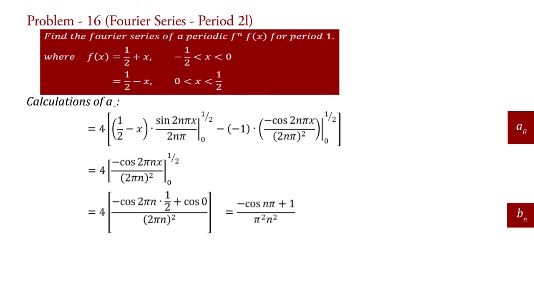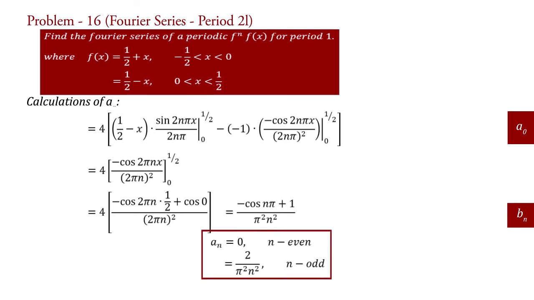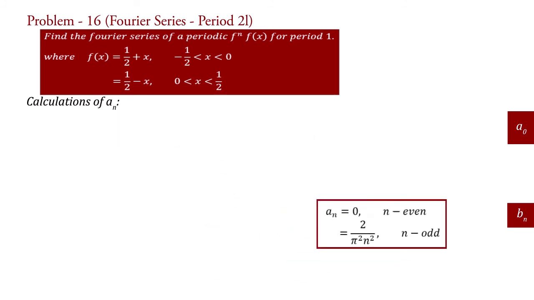For n even, cos n pi equal to 1, and therefore minus cos n pi plus 1 equal to 0, and therefore a_n equal to 0 for n even. For n odd, cos n pi equal to minus 1, therefore minus cos n pi plus 1 equal to 2, therefore a_n equal to 2 upon pi square n square for n odd. This is the value of coefficient a_n.